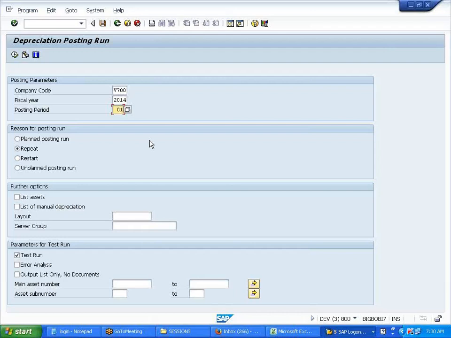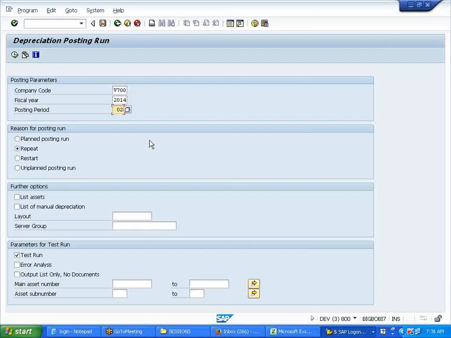Now, a further restriction on this repeat run is, suppose you are in the third month. You cannot say I want to do it for the first month. It is only possible for the preceding month. You are on the third month and suddenly you want to do the first month, not possible. Only the second month is possible. This is very important, they will question you on this. Only repeat can be used for the preceding month, and only after the depreciation has already been done.